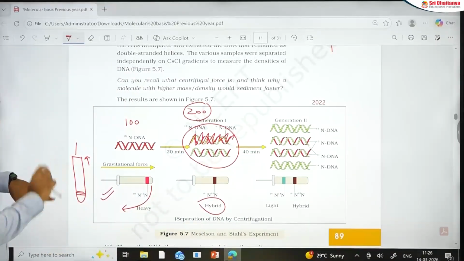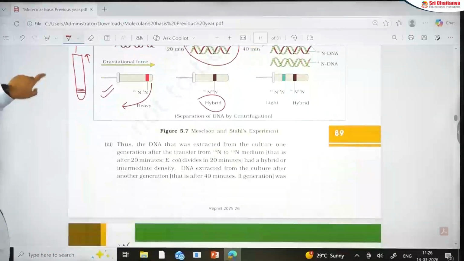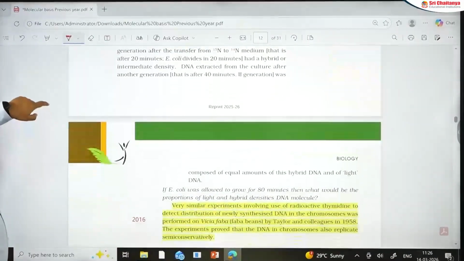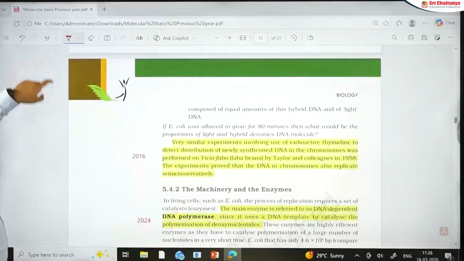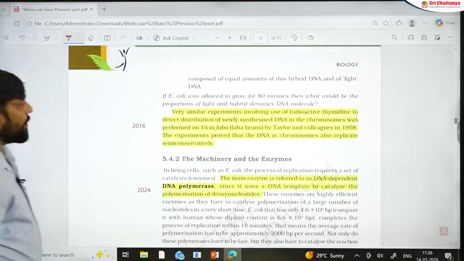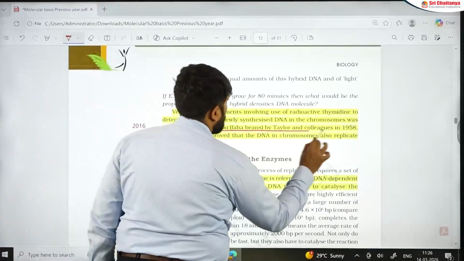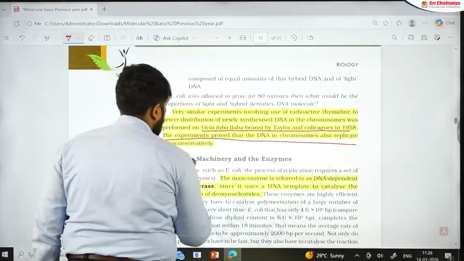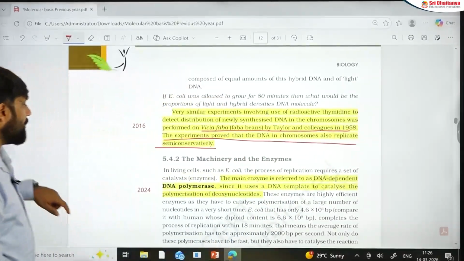that you should not be worried about. Though we will discuss a question type on this, what kind of questions I can expect from a Meselson-Stahl experiment. 100% question appearing every year. 2016, I have the question on VCF-ABA, Taylor et al., what they are doing, though Taylor et al. has appeared in matching in other questions as well.